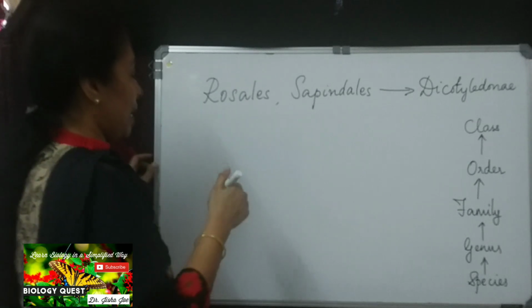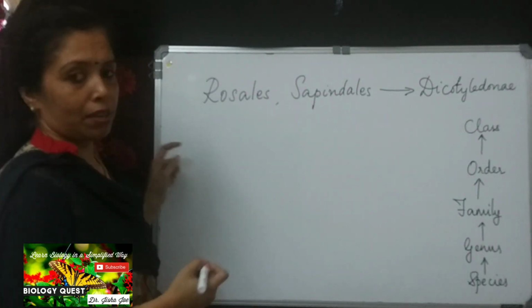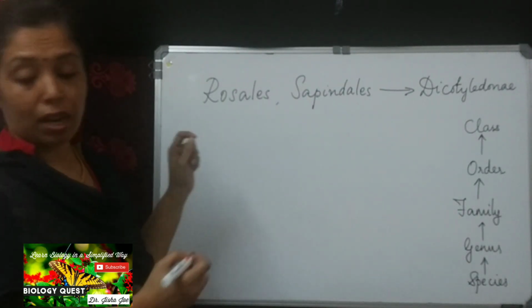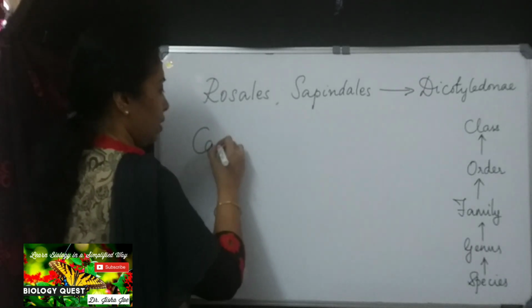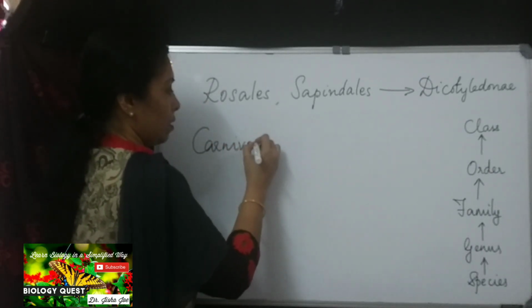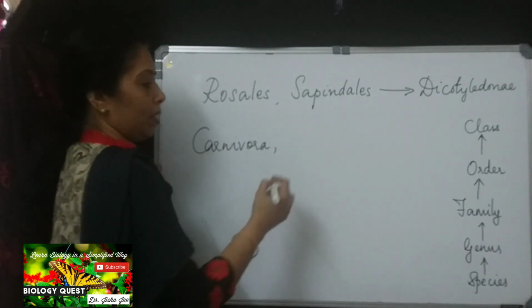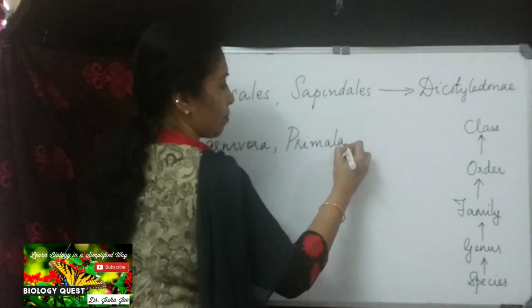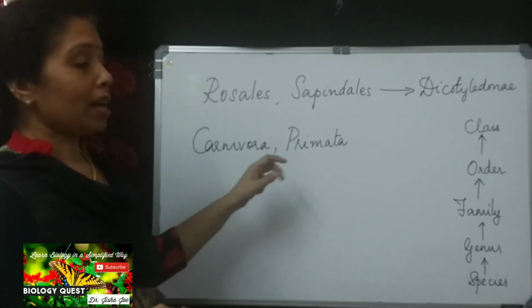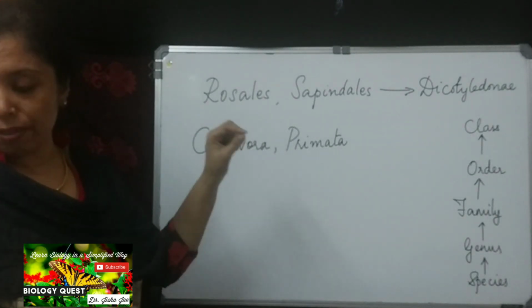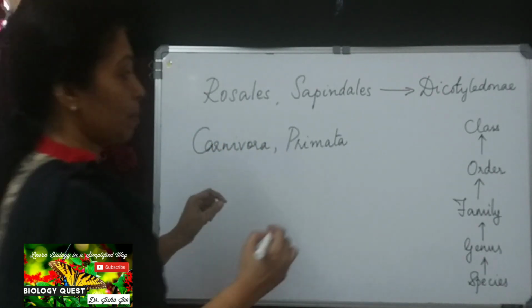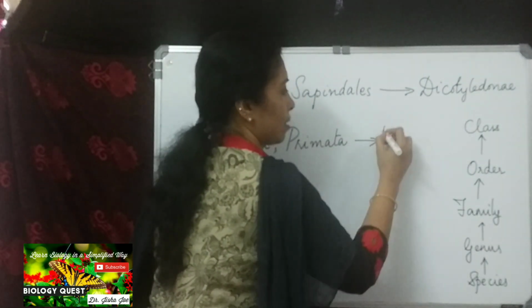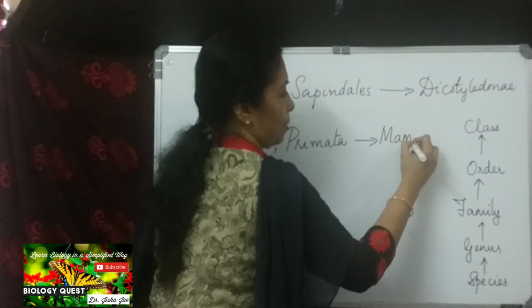Now coming to the animal kingdom, which was the order that we saw? We saw Carnivora, and another order is Primata. Carnivora and Primata are two different orders, both coming under the same class, Mammalia or mammals.